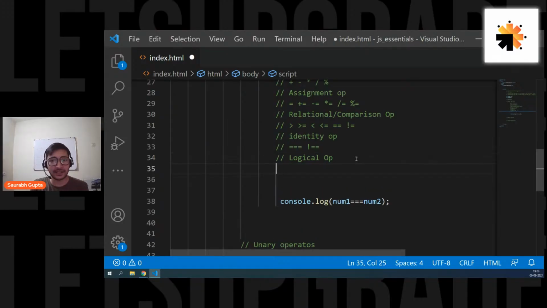Okay, guys. So now let's move ahead and talk about the logical operators. In this particular category, you simply have three of them. You have and, then you have or, then you have not. These are the three logical operators that you have in JavaScript. This is called and, but you write it using two ampersand symbols. This is called or, and this is called simple not.